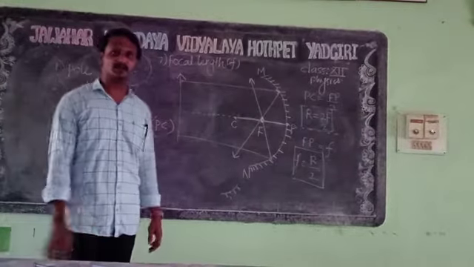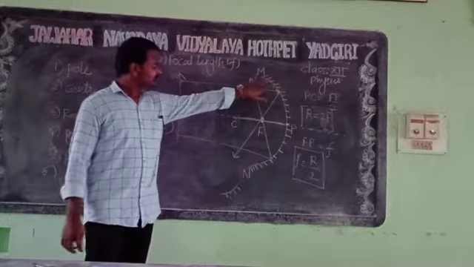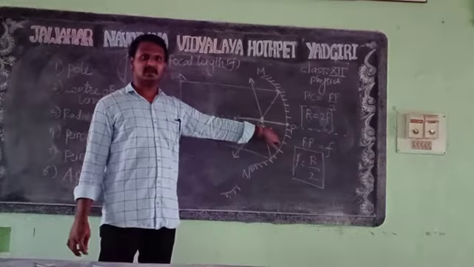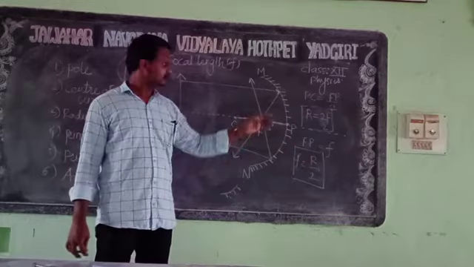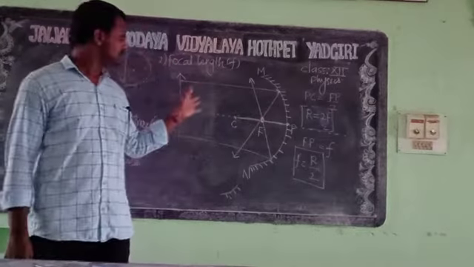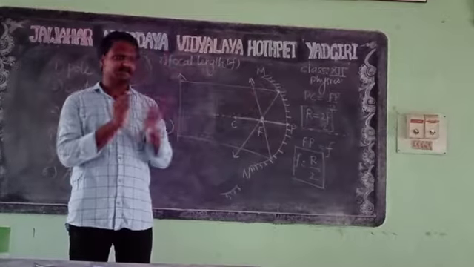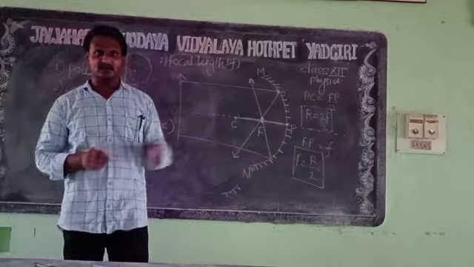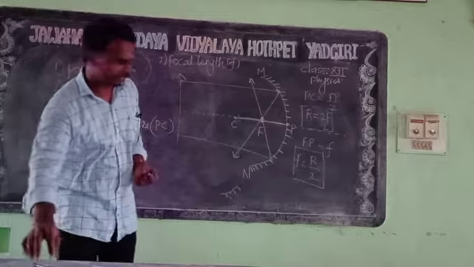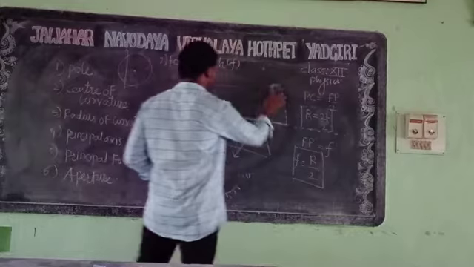But some difference is there between the concave mirror and convex mirror in the case of principal focus and principal axis. You can see that in the concave mirror, the center of curvature and principal focus lie on the same side as the reflecting surface. But in the case of the convex mirror, this will be changed. Now I am drawing for the convex mirror.